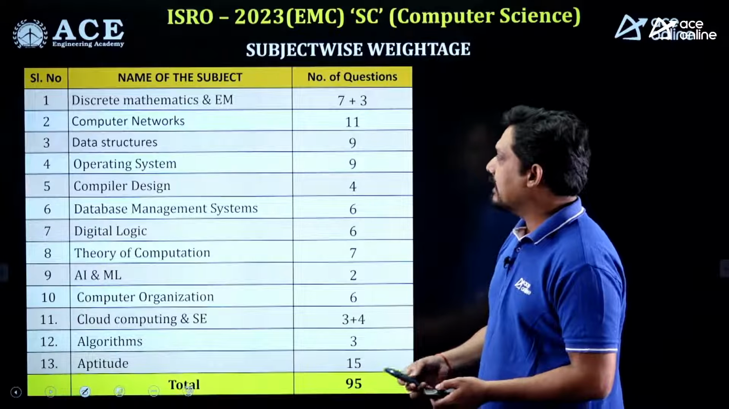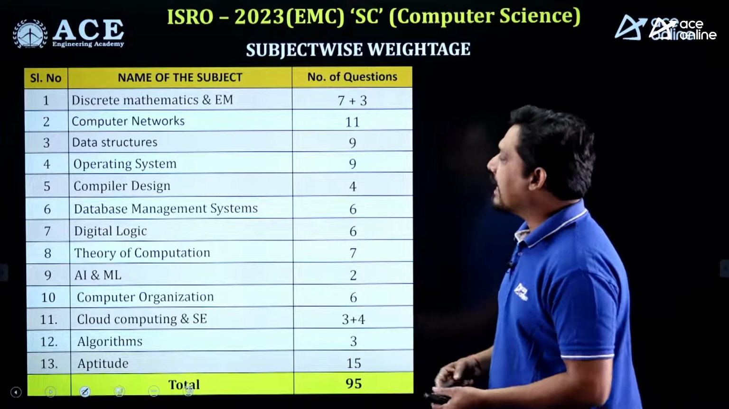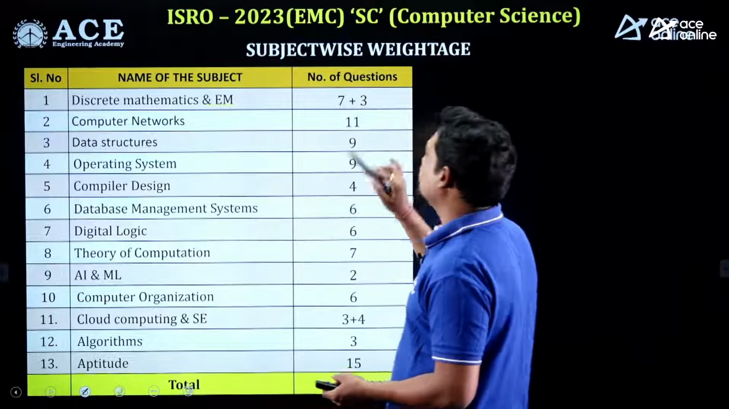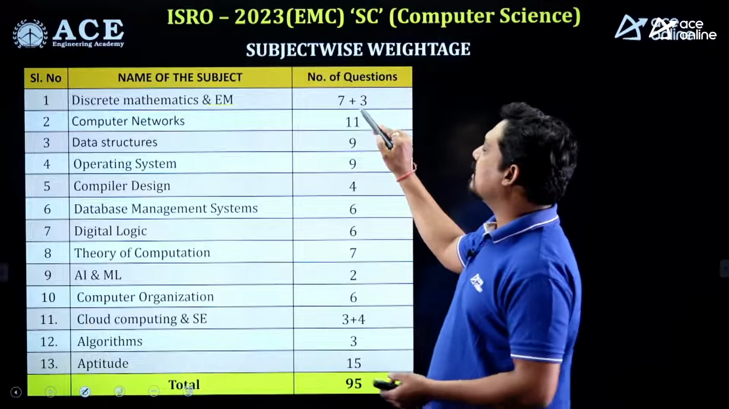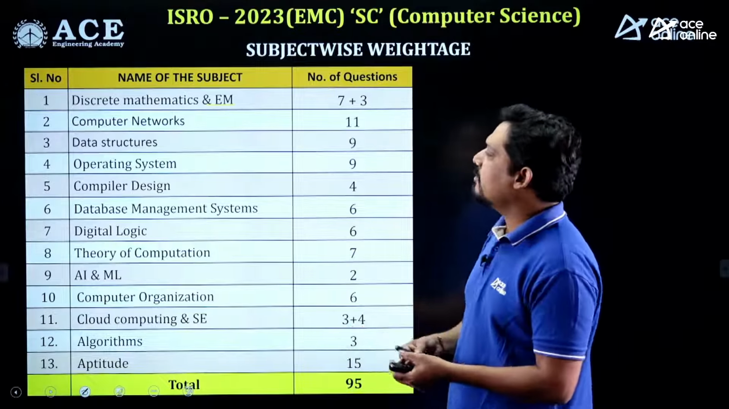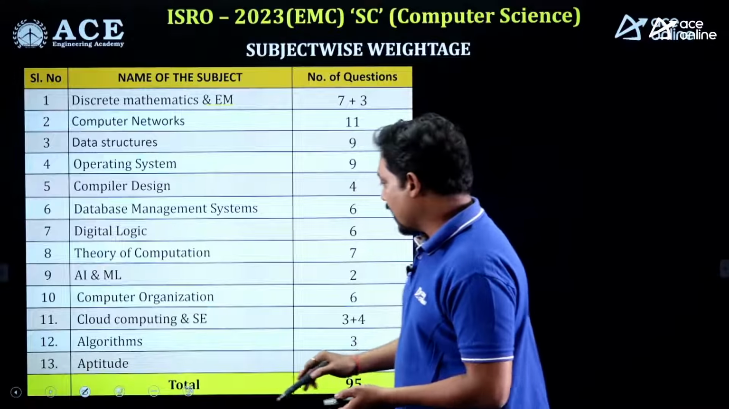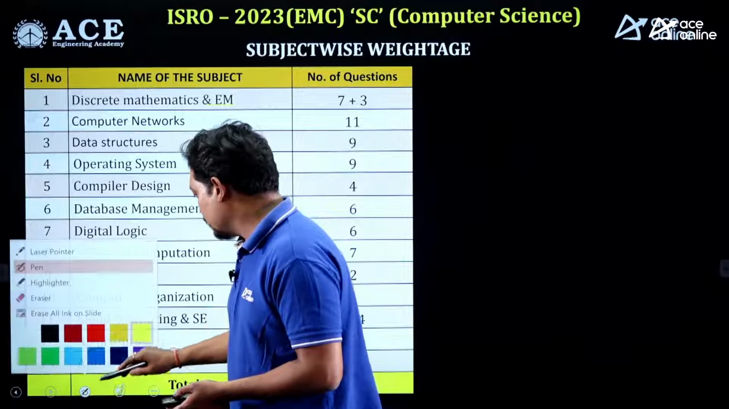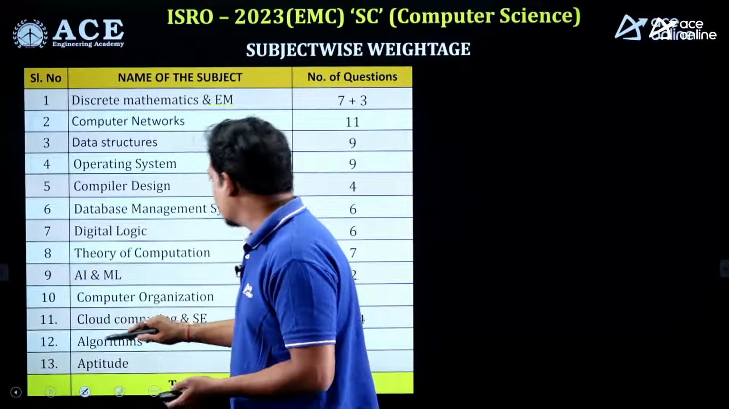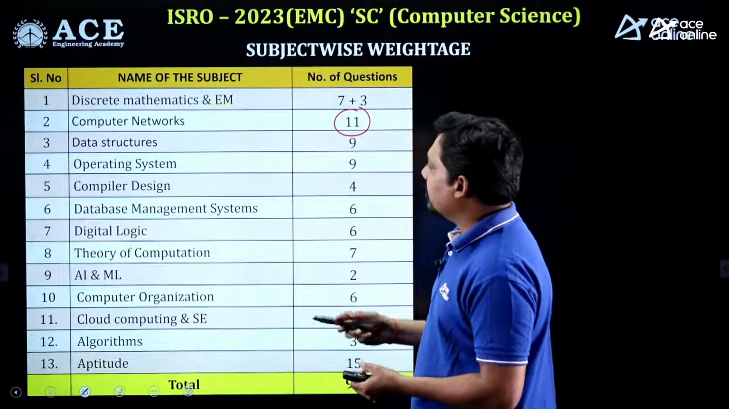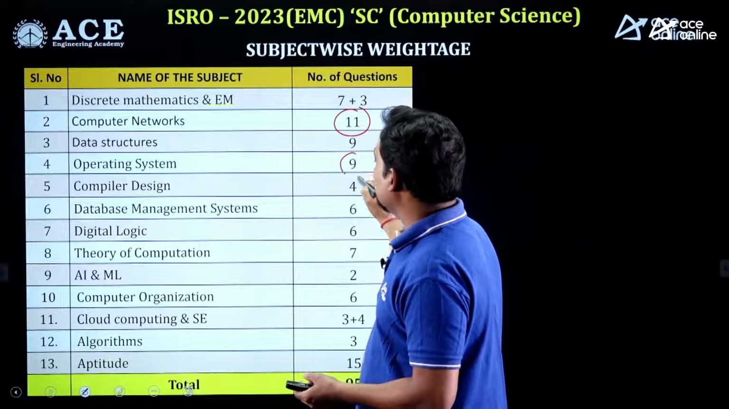So here you can see the different categories from which questions were asked in today's paper. From discrete mathematics and engineering mathematics, the questions are 7 plus 3: 7 questions from discrete mathematics and 3 from engineering mathematics. Computer network has the highest number of questions after aptitude, with 11 questions. Data structure 9, operating system 9.